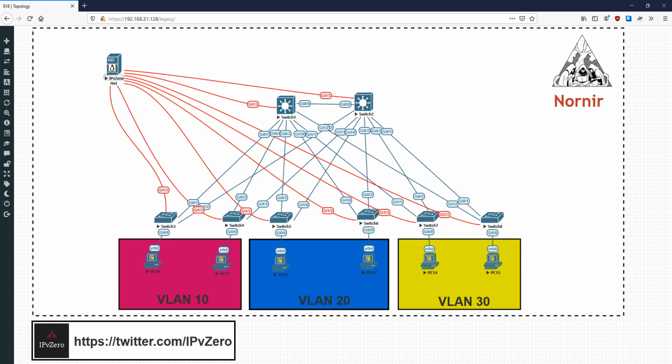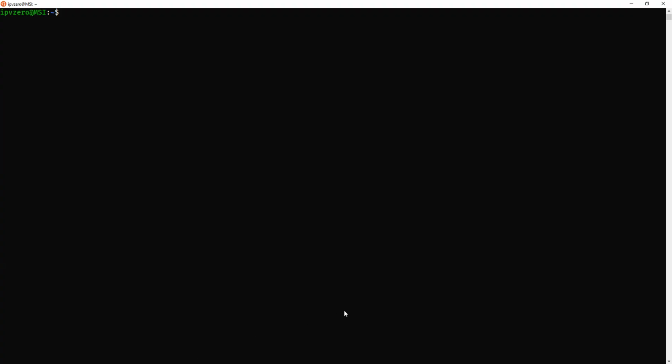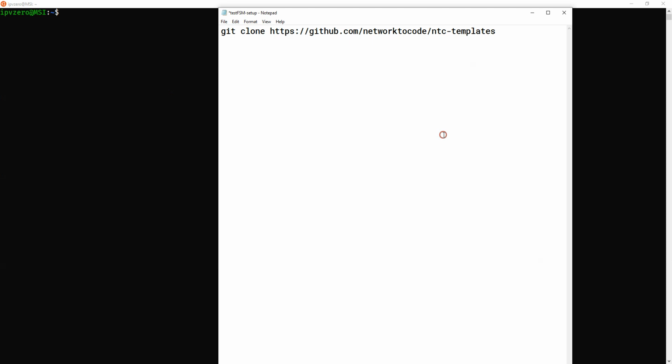First things first, if you're following along at home, the first thing you should do is pull up a terminal and git clone this link here. These are the templates we're going to use with TextFSM. They were developed by the Network to Code community. These people have done great work. They've made it so much easier for you and me to be able to parse out information.